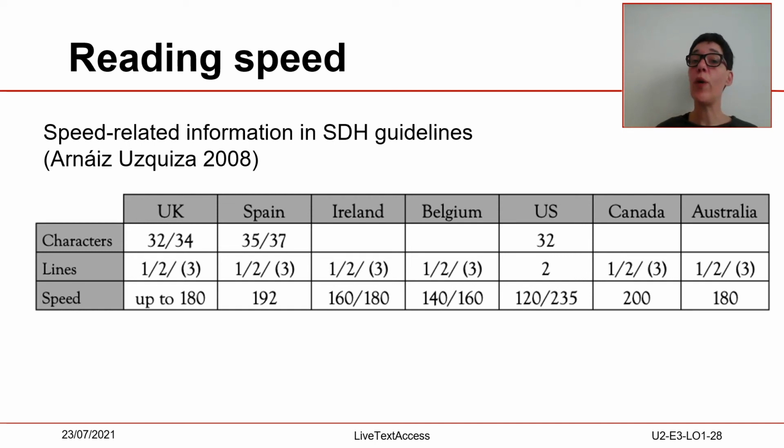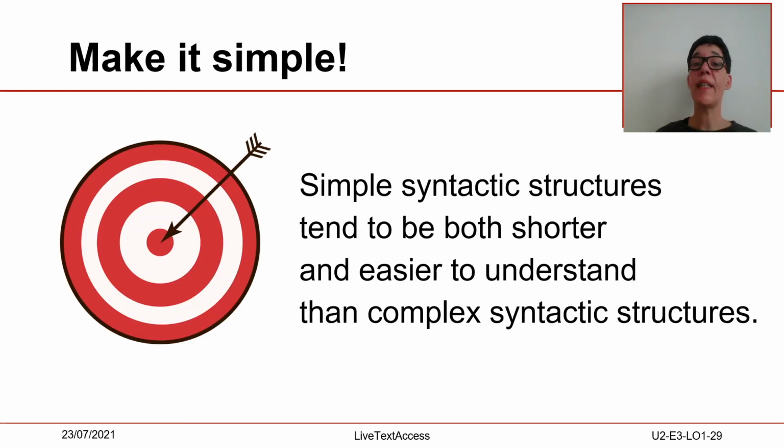In the case of the UK, the official standard drawn by Ofcom is that subtitling speed should not exceed 180 words per minute, which is 15 characters per second. Therefore, most of the time exit strategies are applied. Simple syntactic structures tend to be both shorter and easier to understand than complex syntactic structures, so make it simple.